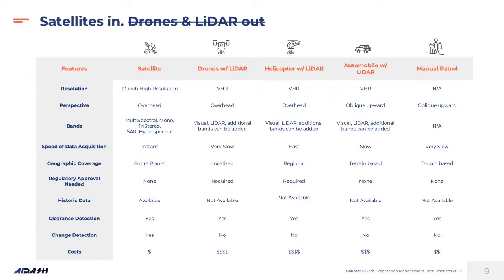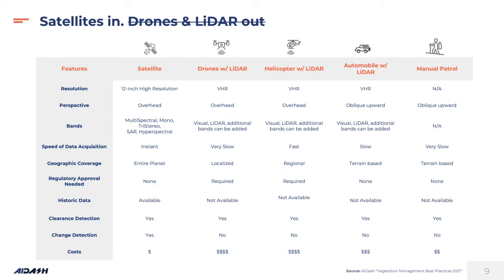There are various modes of acquiring geospatial data. One is obviously the satellite; others are drone with LiDAR, helicopter, automobile with LiDAR, and then manual patrol. In terms of resolution, satellite provides 12 inch or 30 centimeters, so any object of 30 by 30 centimeters can be seen in a satellite.